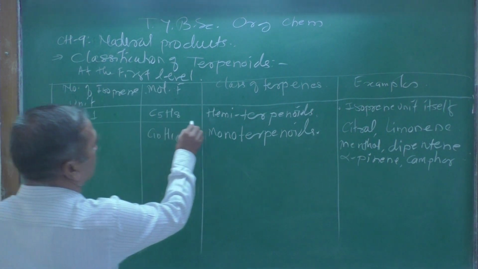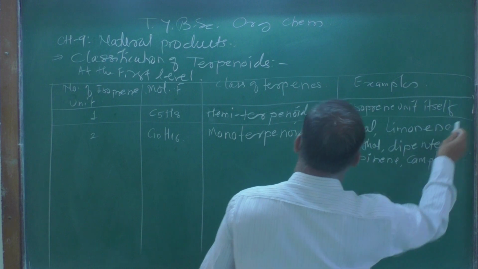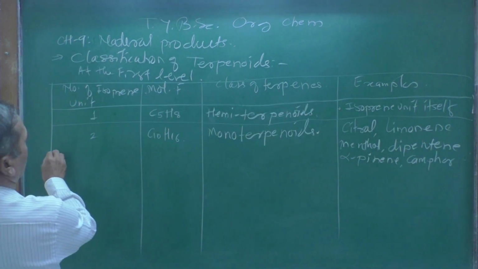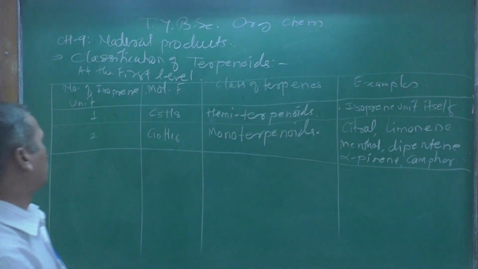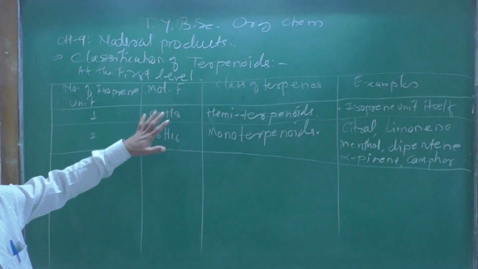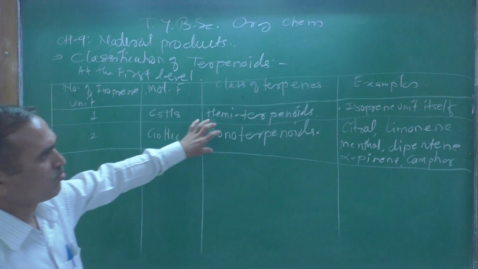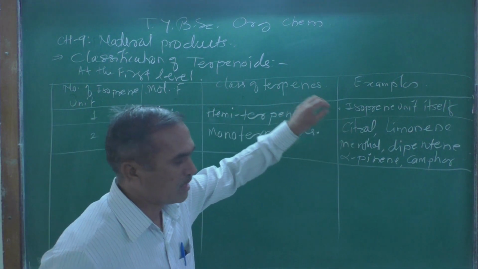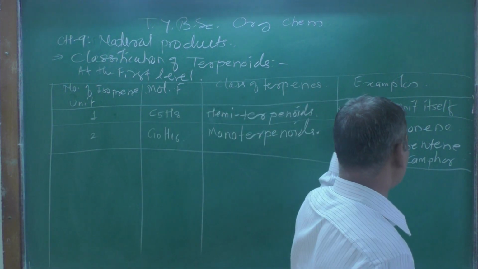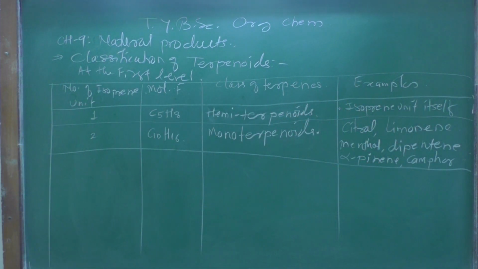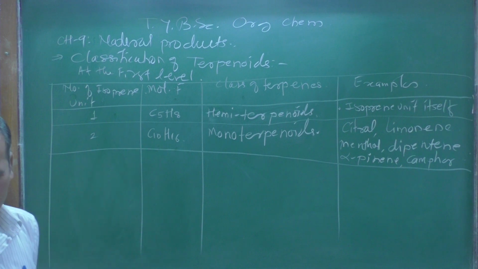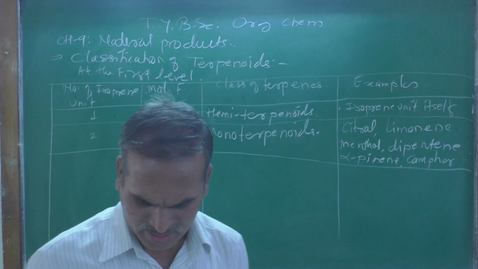Now this is very important as far as the TYBSc is concerned. We are going to discuss some examples of this type of monoterpenoid. Now let us look at the third one.